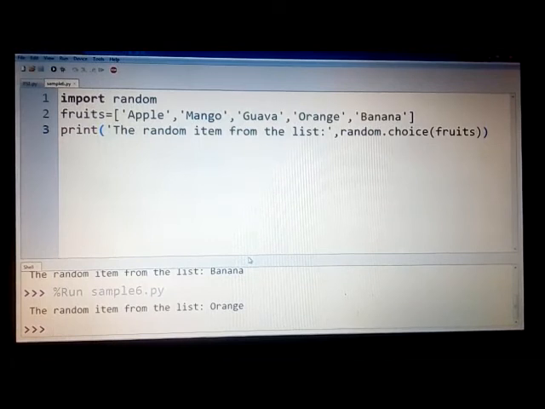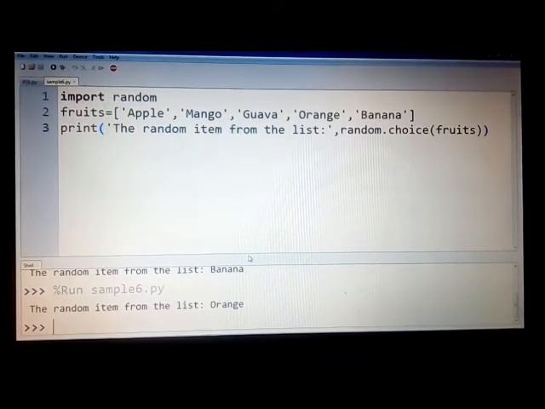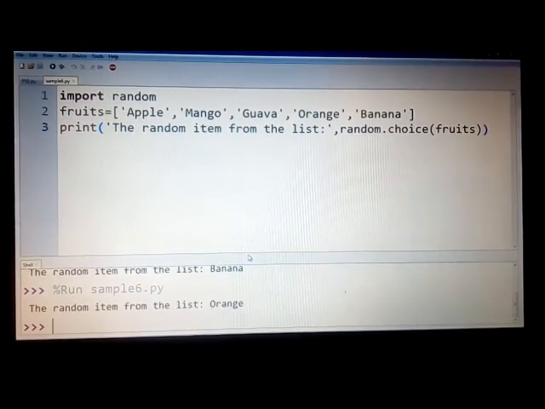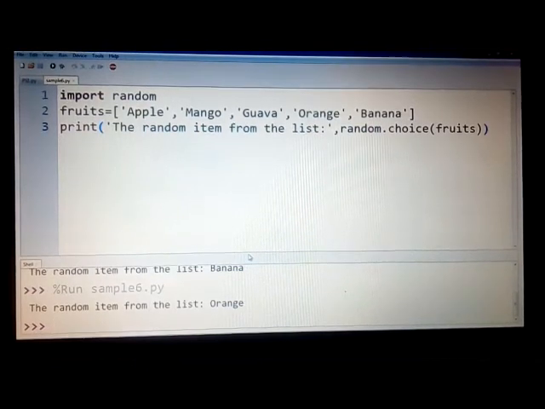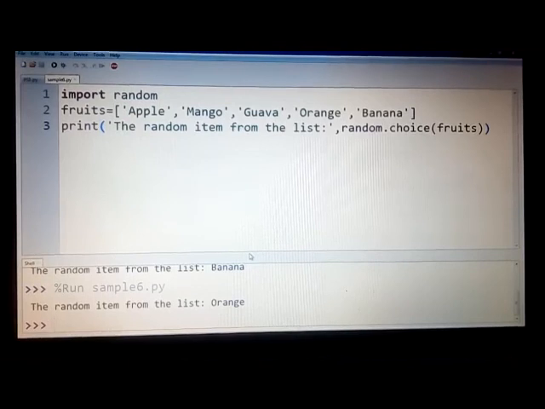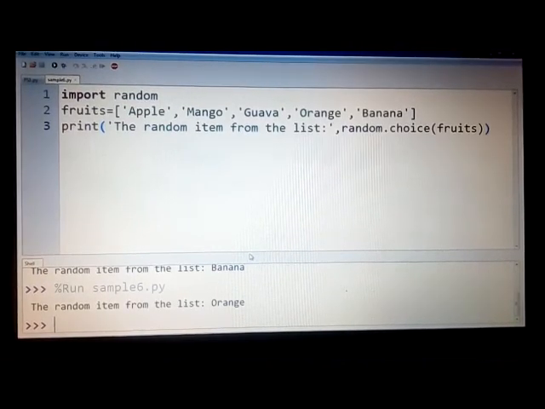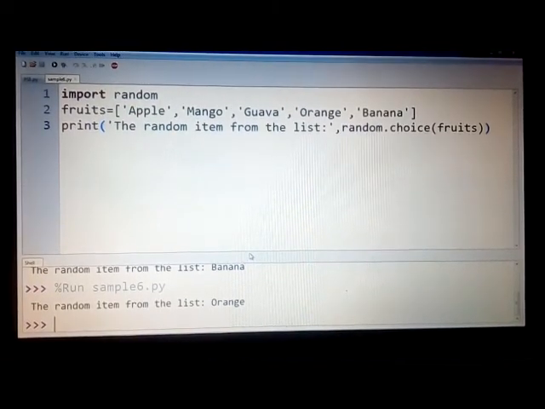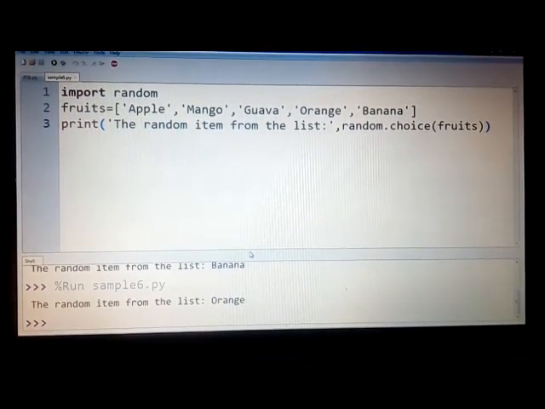So I hope you have understood this session, and you can utilize this handy function in many applications in future. So with this note, let us end this session. In the next session, we will try to understand the nesting of loops or nested loops.